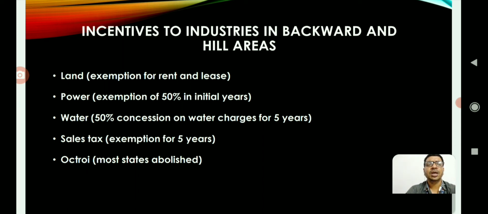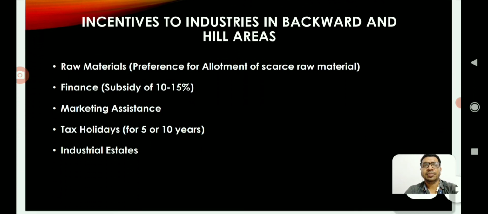A 50% concession on water charges for the first 5 years after establishment of the unit will be provided, and sales tax exemption will also be there for the first 5 years of the enterprise. The next one is octroi benefits, which will also be provided for the initial stages of the establishment of the unit to get sustained in the business.